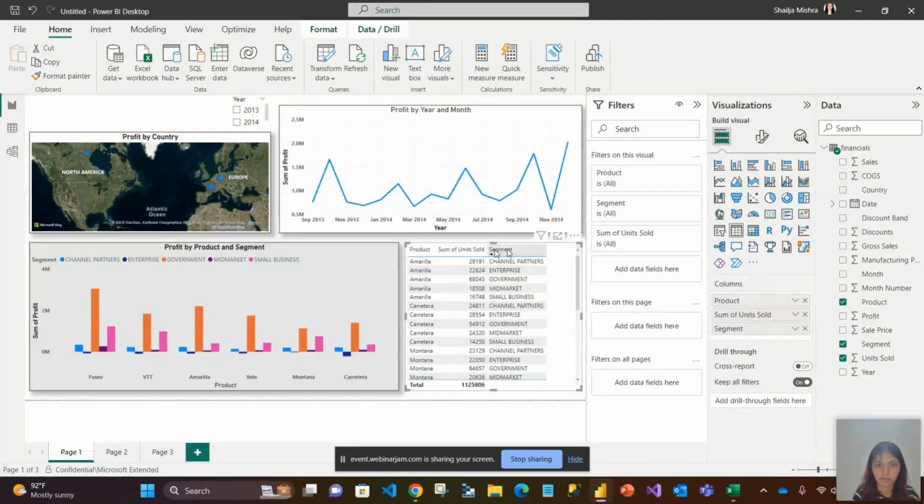Now I can just do the alignment. I can make this big. I can even sort this. I say ascending. I say descending. If you see this symbol, right? So all these things we can directly do on this table visual, which is available in Power BI.